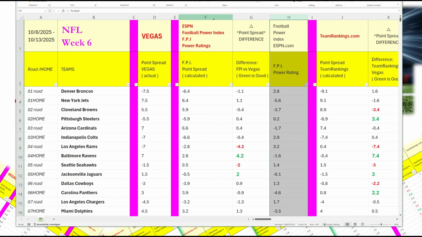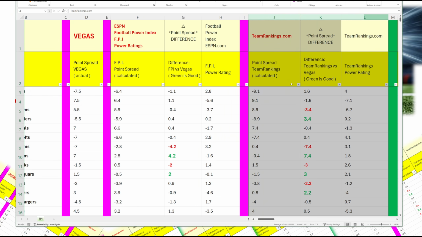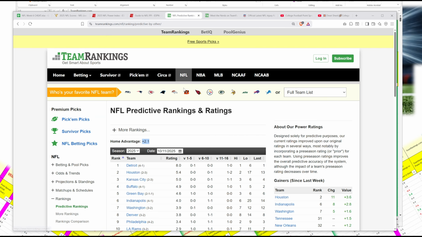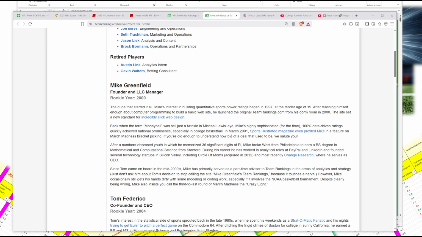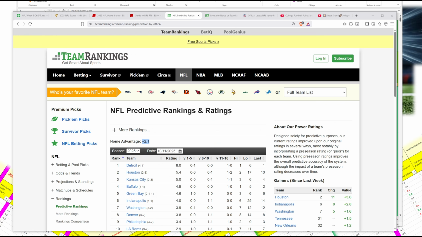And then in this grouping here, the final column is the actual Football Power Index that I used in the calculations. Now moving over to the right, the next grouping is team rankings, power ratings, and point spread calculations. And that is from TeamRankings.com. It was started 25 years ago by some Stanford graduates, and they also have their predictive ratings, power ratings, and they basically explain here they're predictive, and you can use them to calculate point spreads.